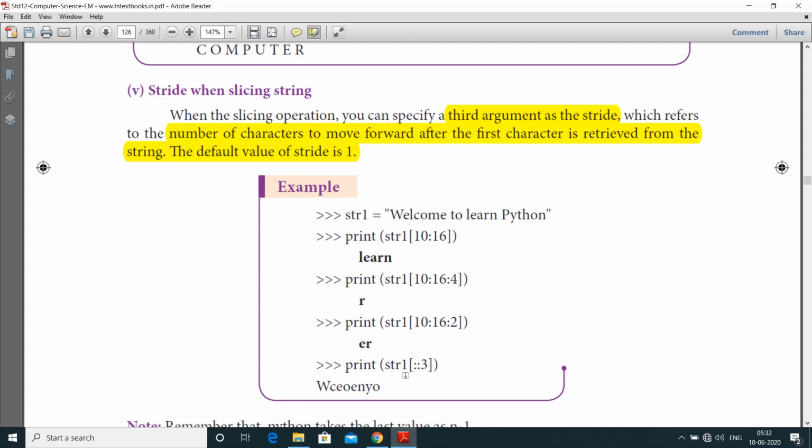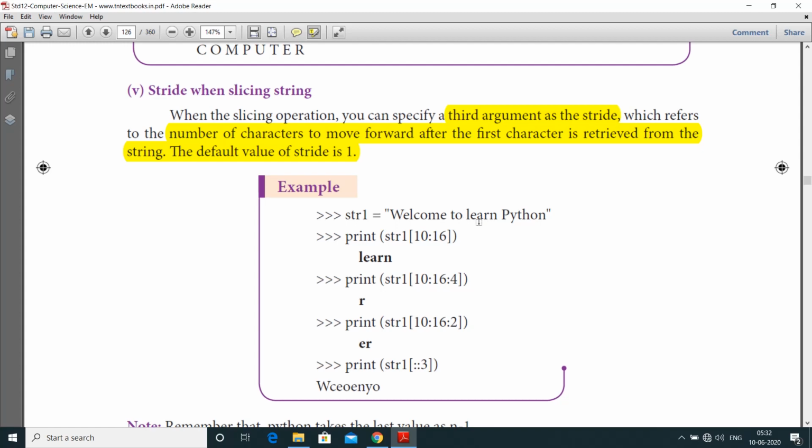Print of str1 of double colon with 3. Here double colon means first consider the first character as w, leaving the two characters el. Next one is c, like leaving the two characters, om. Next one is e. Next it should be considered as a space and leaving the character t, and print the output as o, leaving the character and next output.